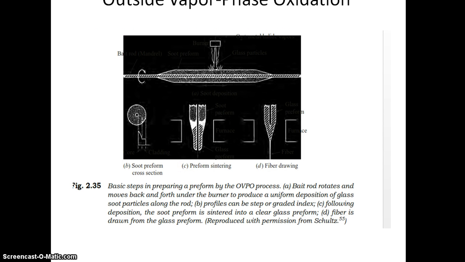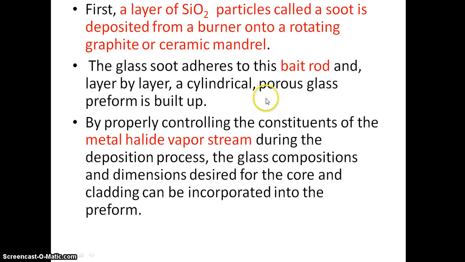Some of the processes are, first, outside vapor phase oxidation. The steps are soot, preform cross section, preform sintering, and fiber drawing apparatus. Once the preform is formed, we can draw the fiber from it. In outside vapor phase oxidation, the SiO2 rod is formed. A layer of SiO2 particles called soot is deposited from a burner onto a rotating graphite or ceramic mandrel.